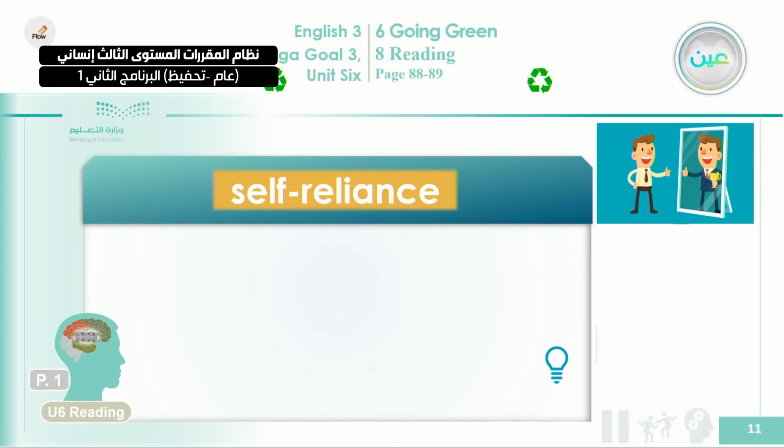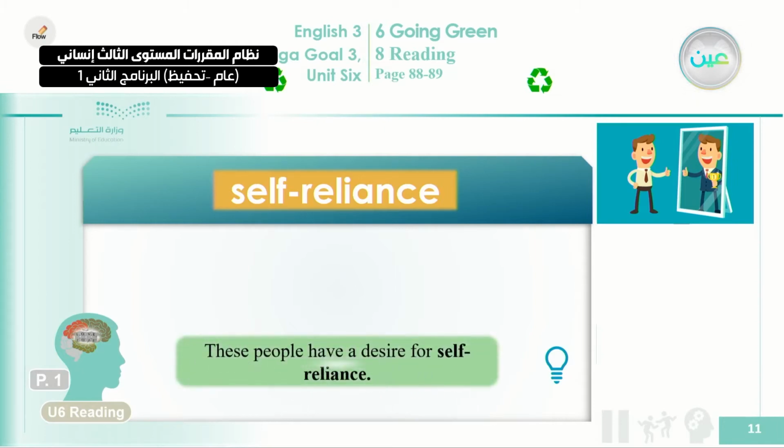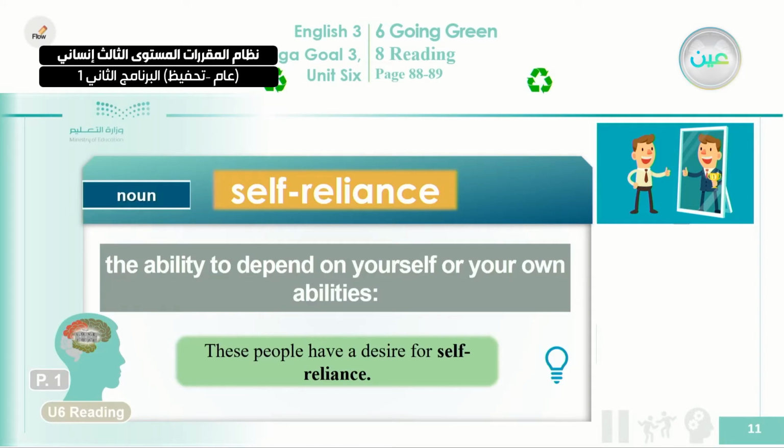And here also we're talking about self-reliance. What is this phrase? What does this phrase mean? Let's see it in a text to find out what it means. These people have a desire for self-reliance. The people who are off-grid, or the off-gridder people, have a desire. Okay, they are looking forward to have self-reliance. They depend on themselves rather than anything else. So the meaning here is the ability to depend on yourself or your own abilities, not on other people or on other things.